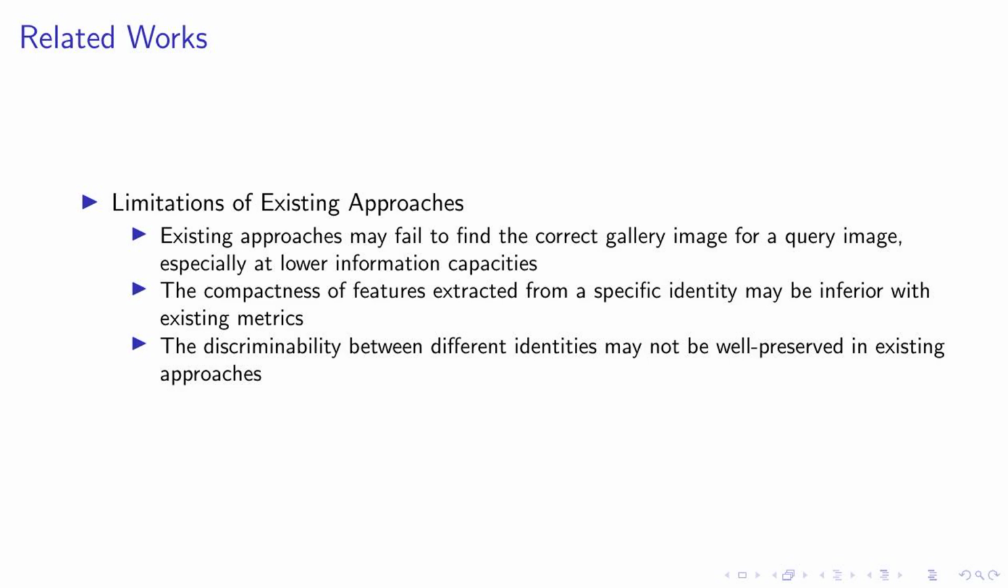End itemize. Item: performance evaluation. For lower information capacities, more query images fail to find their corresponding gallery images. For higher information capacities, our method achieves higher compactness and discriminability than existing approaches. We demonstrate that with sufficient information capacity, a similarity metric can preserve the original features' compactness and discriminability. End itemize, end frame.